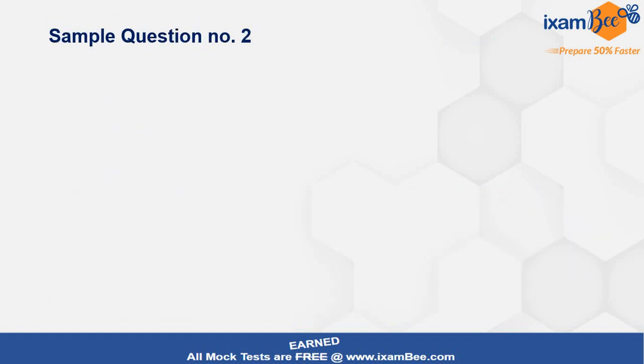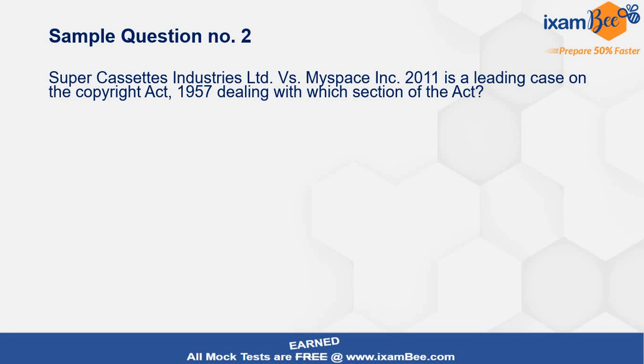Sample question number 2. Super Cassettes Industries Limited versus MySpace Inc., 2011. This is a leading case on the Copyright Act 1957. This they have already given you. And what are they asking you? This is dealing with which section of the Act that has been asked. 14, 22, 30, 51. These are the options.